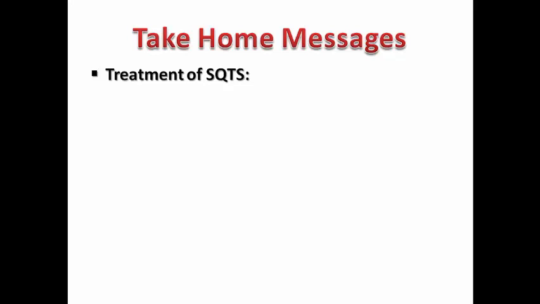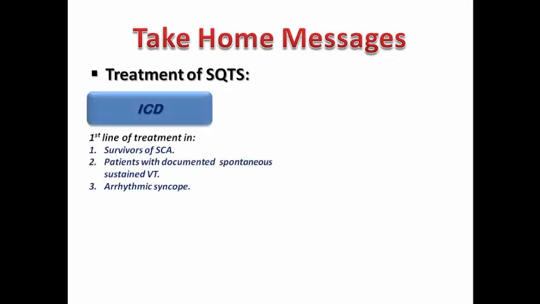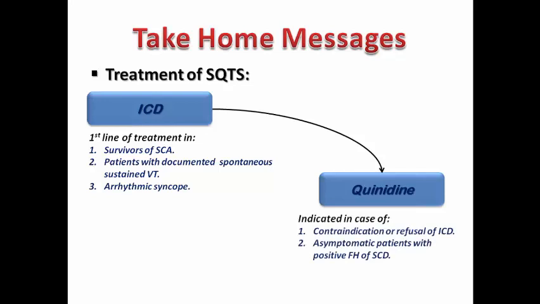But for short QT syndrome, ICD is the first line treatment, as we mentioned. Then we can go for quinidine in those with contraindication or refusal of ICD, or asymptomatic patients with positive family history, and also no role for EP study.